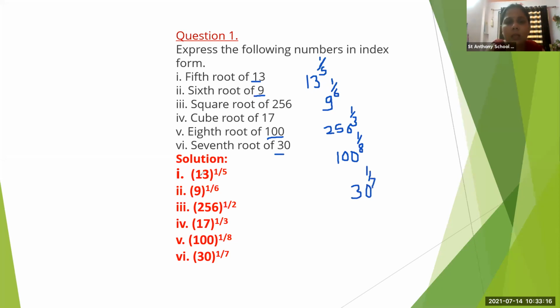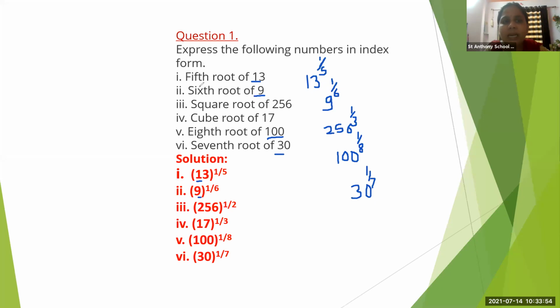See, fifth root of 13. So 13 will be the base, and 1 upon 5 will be the root. Then here sixth root of 9. So 9 will become the base, and 1 upon 6 will be the root. 256 is the base, and square root means 1 upon 2. Cube root means 1 upon 3. Eighth root means what? 1 upon 8. And seventh root means what? 1 upon 7. So that is all about this root.